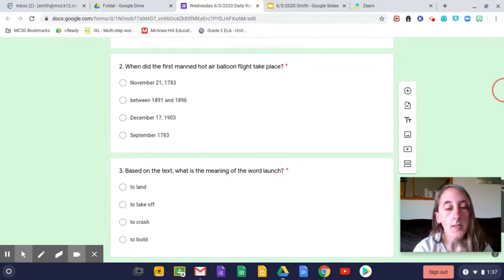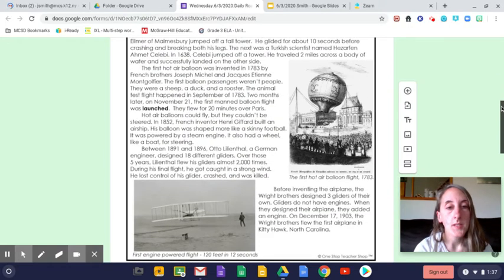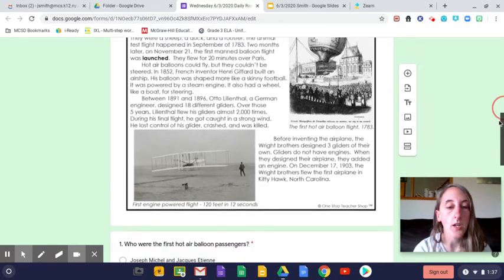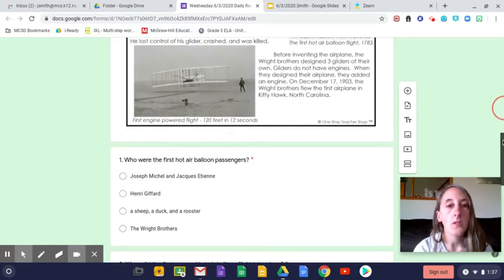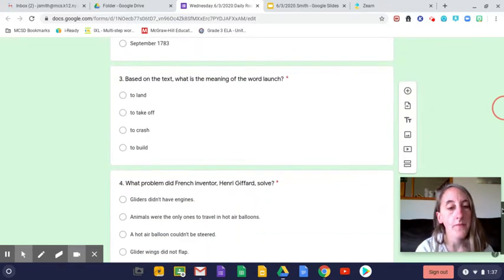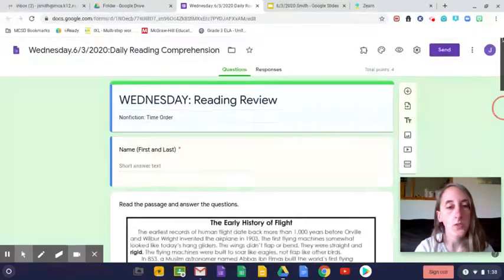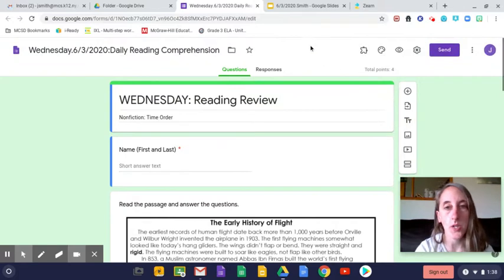Based on the text, what is the meaning of the word launch? Now, launch was in bold up here. So if you come back here and you find it, there's going to be some words around it that's going to help you figure that word out. Okay, what does it mean if you launch? And I want you to think about, we've been hearing a lot about the space shuttle. Okay, so the space shuttle launched into space. What do you think that could mean? And what problem did the French inventor Henry Giffard solve? So you're going to have to look for the problem he had and what he did to solve it. Okay, boys and girls, pretty self-explanatory today. There's just those 4 multiple choice questions, and I know you're going to do a great job on that.